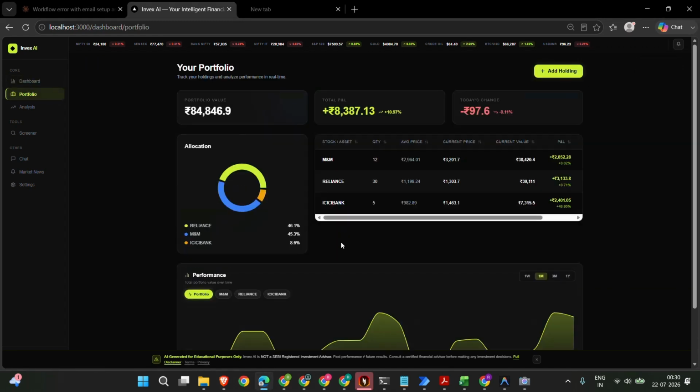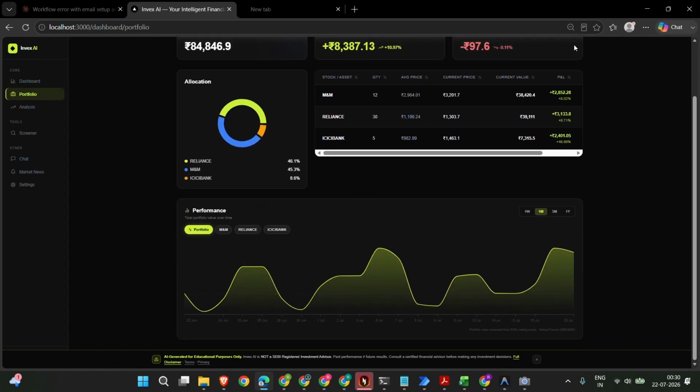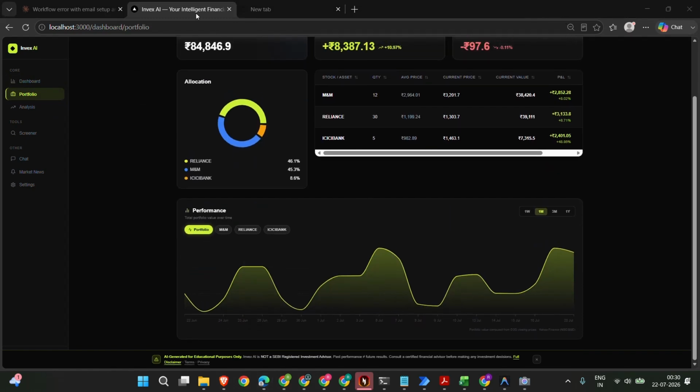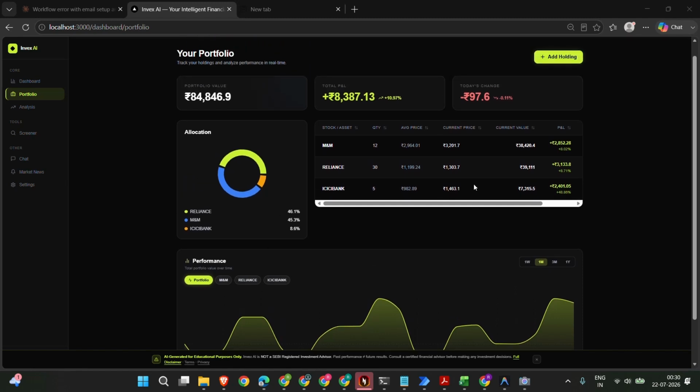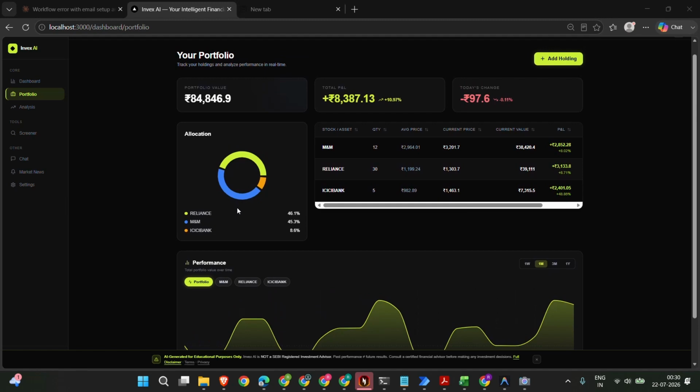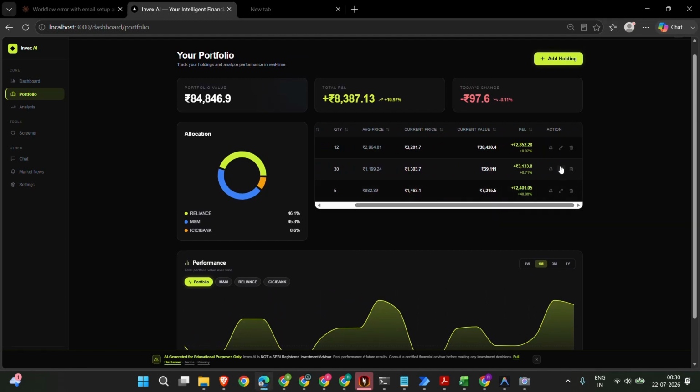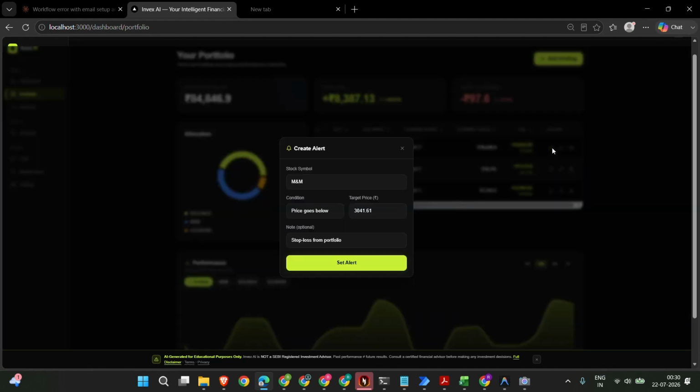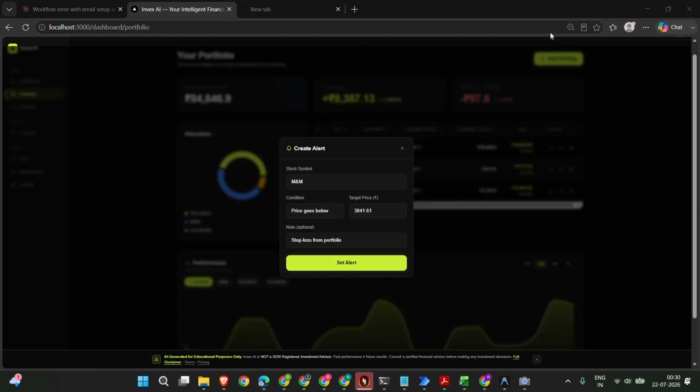Here is the actual portfolio view where you can see the actual holdings, allocation, and profit and loss. The current prices are being pulled in real time through yfinance, a Python module by Yahoo. So this is not something that I wanted to show. This is something, yeah, here you go.